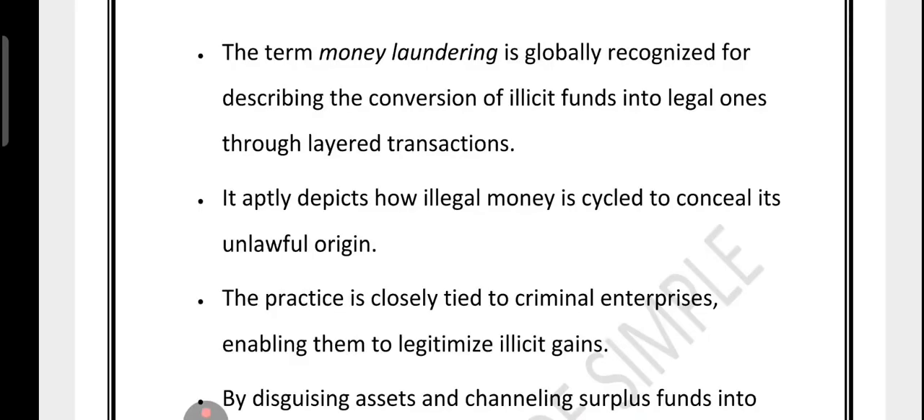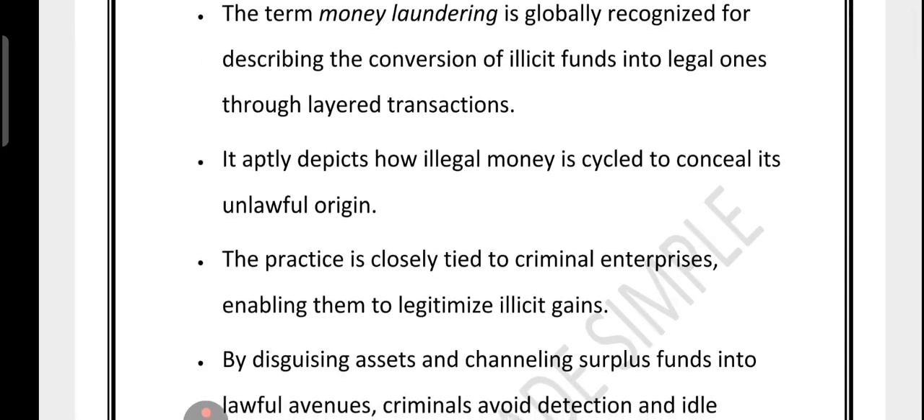So when we talk about money laundering, we are talking about the global term used to describe turning illegal money into legal looking money, usually by moving it through a series of complicated transactions. As you can see, layered transactions. You can think of it like a cycle. Dirty money goes in, it moves around in layers and comes out looking clean. This trick is a favorite of criminal organizations because it lets them spend their illegal earnings without raising suspicion, right? So they hide assets, they invest extra funds into legal businesses, and they keep their money active instead of just letting it sit, all while staying under the radar, right?